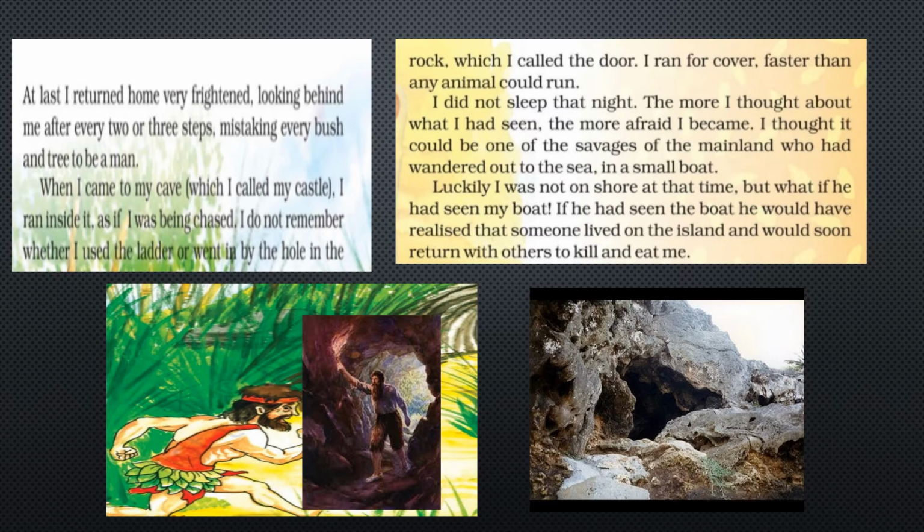Savages means wild people in a primitive state. In olden days, primitive people were there, wild people. So did those people come? And they will kill me. Mainland means a large continuous extent of land. Big land. So Robinson Crusoe thought that some wild people came here and they are wandering near the sea in that small boat.